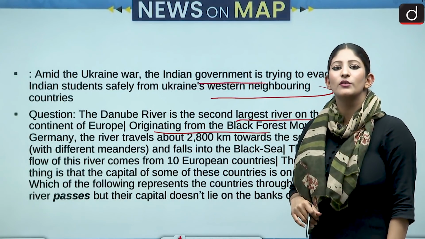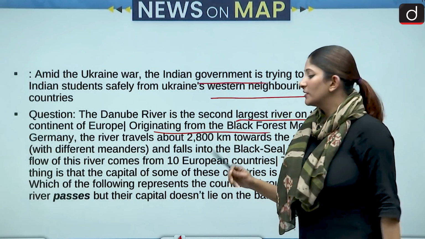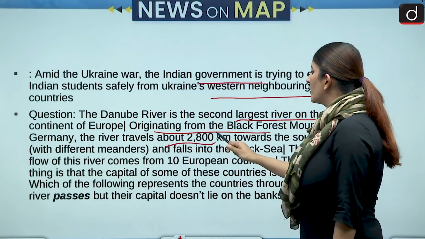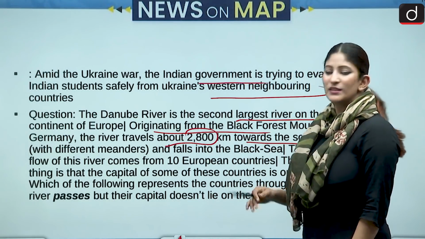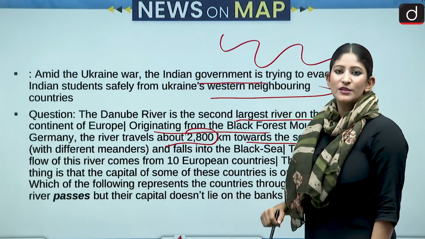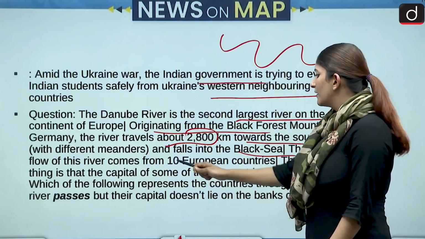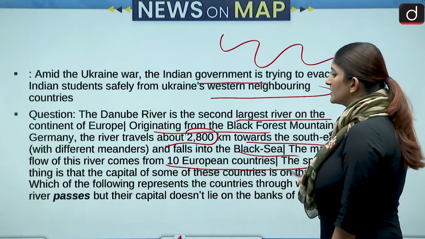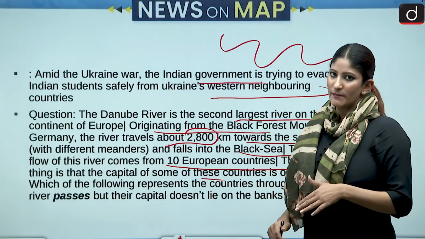Another important question, another important understanding for you from the perspective of prelims. The river travels about 2800 kilometers towards the southeast with different meanders. Meanders mean like this, okay, and falls into the Black Sea. The main flow of the river comes from 10 European countries, and the special thing is that the capitals of many countries are situated on the banks of it.